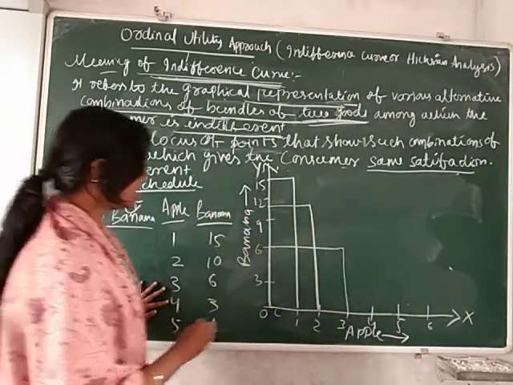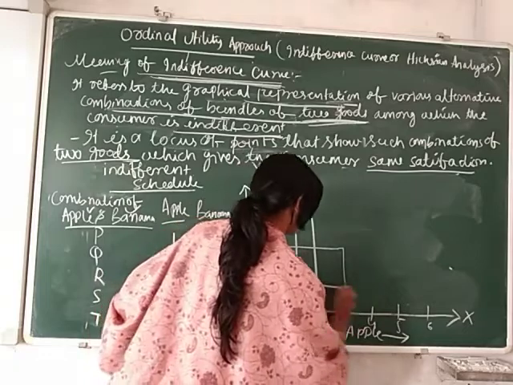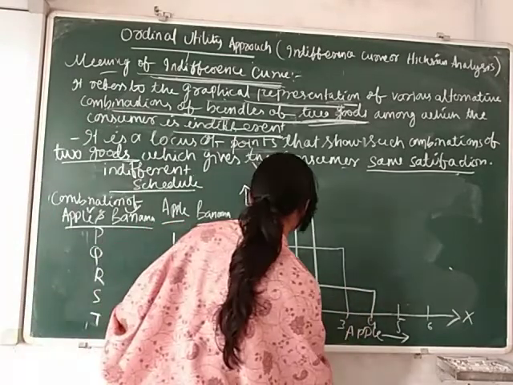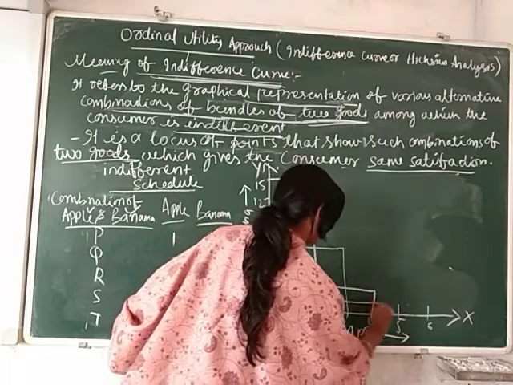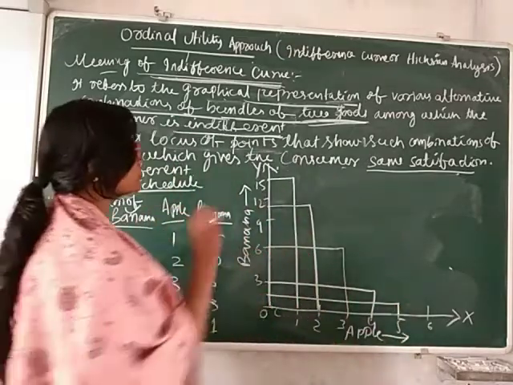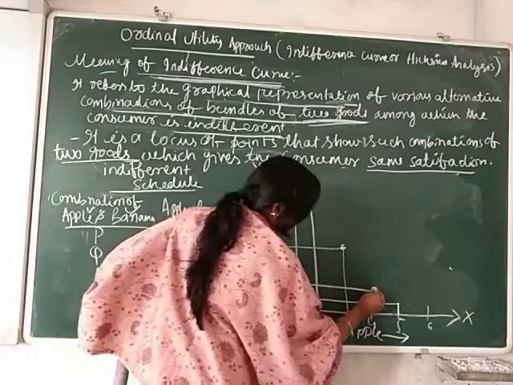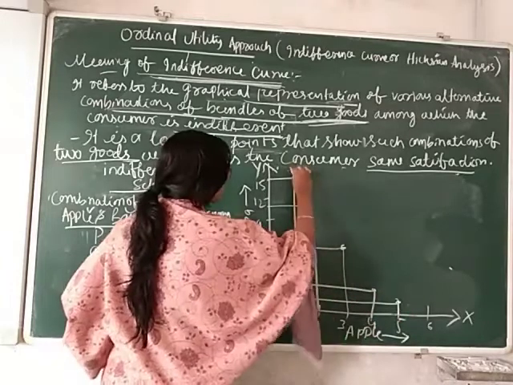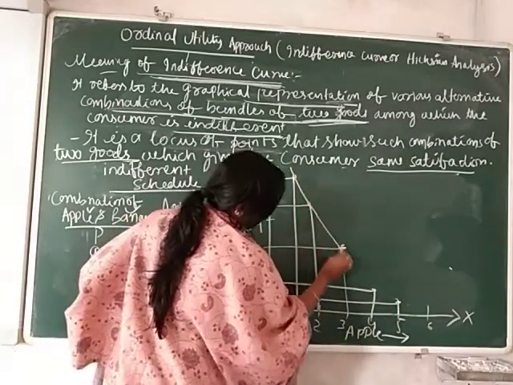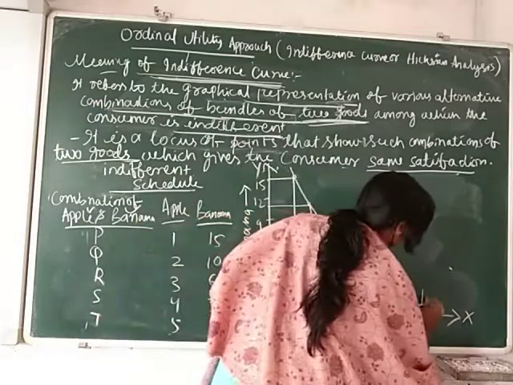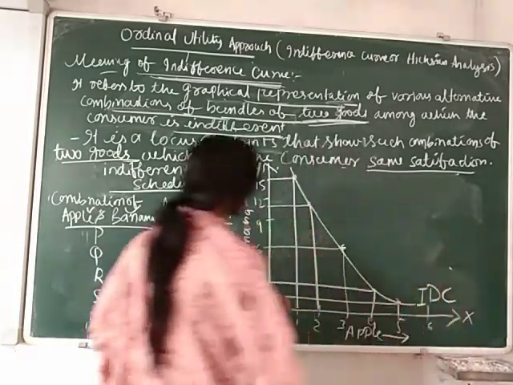Fourth apple, banana is 3. Fifth apple, banana is 1. These are the points, and we draw the curve. This is an indifference curve.